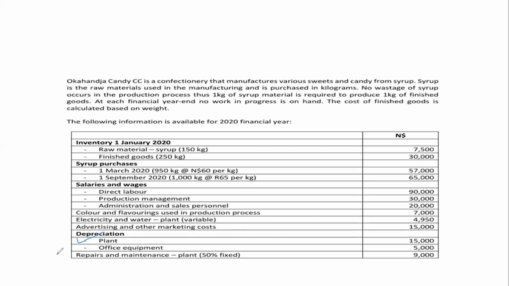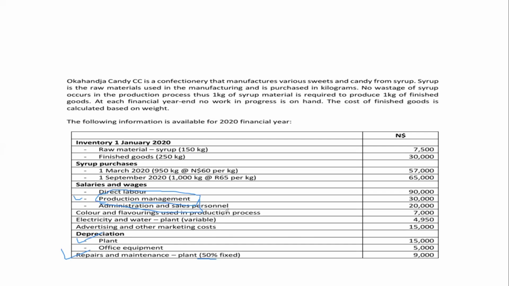And the other thing again, we have that 50% of the repairs and maintenance are fixed. And we have salaries and wages relating to production management. That's where we have the salaries of the supervisors. The salaries of the supervisors are regarded as fixed manufacturing overheads.